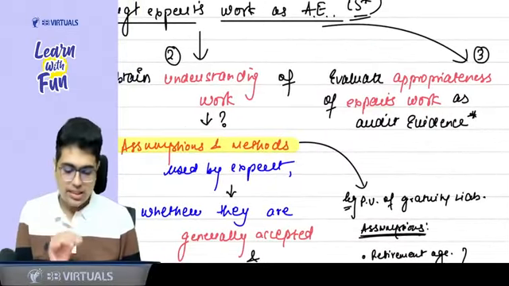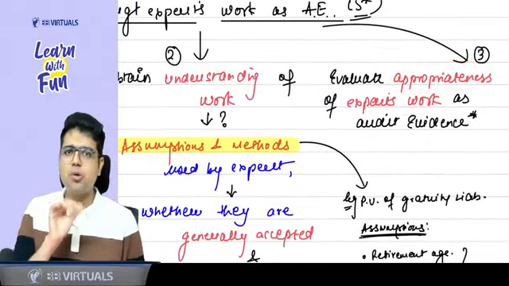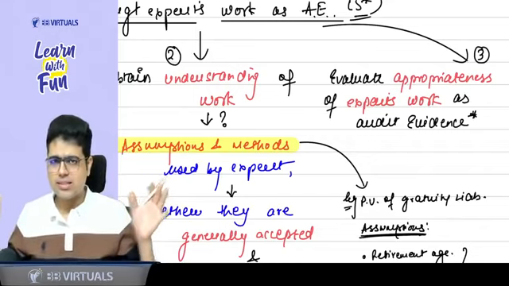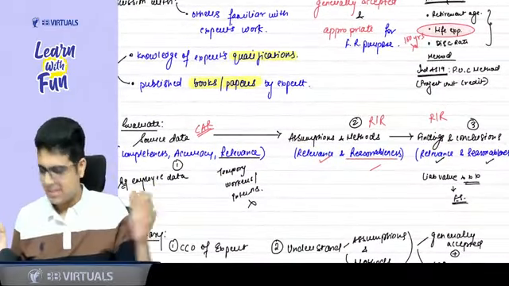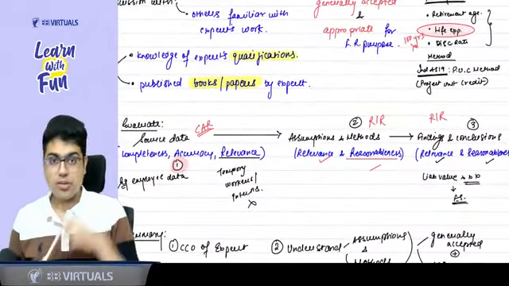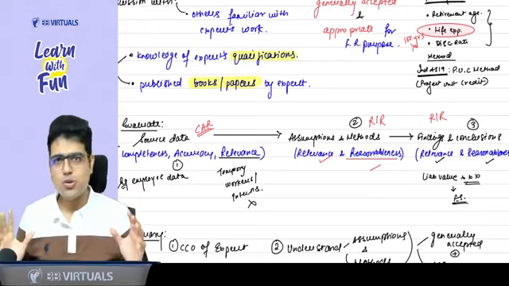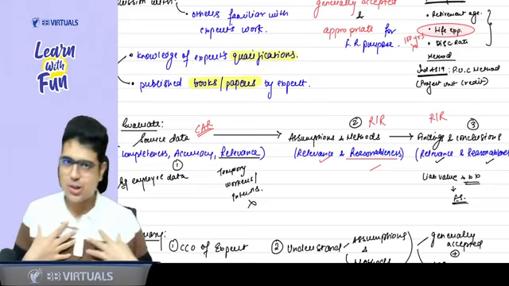So understood the expert, understood his work. Now you need to see whether the work is appropriate or not. Evaluate the appropriateness of the expert's work. How do we evaluate the appropriateness? For this, you need to divide the work into three stages. Stage number one. How does the actuary work? You all people have done articleship? Yes, sir. For those who have not done, let me tell you.